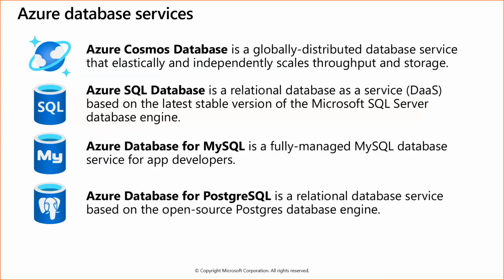It has its own MySQL version as well, and similarly it has PostgreSQL also, which is a relational database service based on the open source Postgres database engine. So for all of these database engines, Azure has its own version.